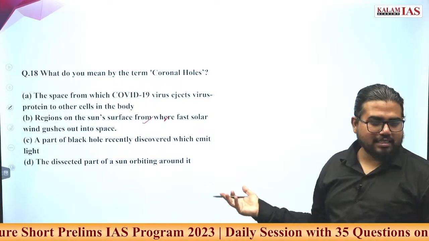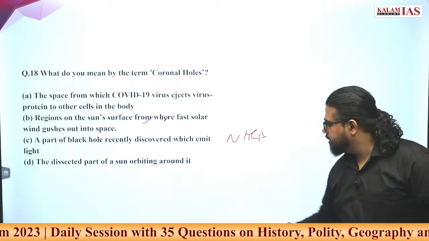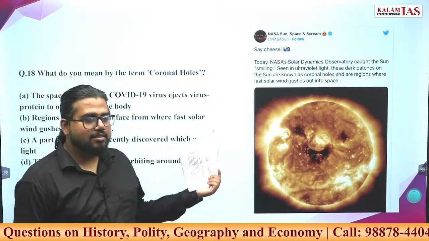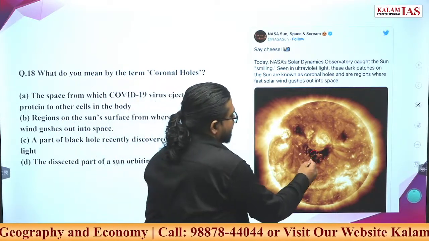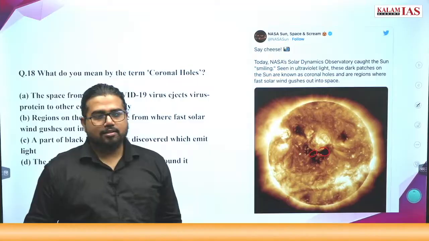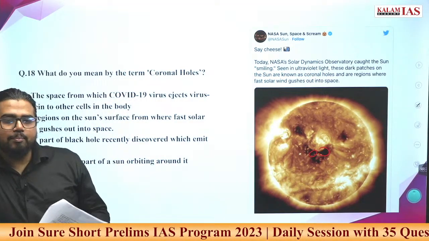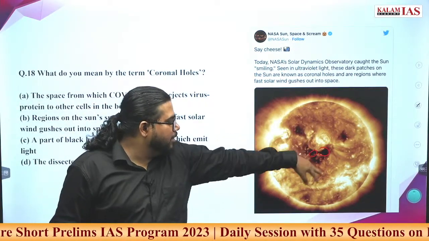Coronal holes. Why are we discussing this? Because NASA came up with an image, a very interesting image, of the sun as a face. And these dark spots, what are they? These are coronal holes. What is the temperature profile? These are areas of comparatively lower temperature on the surface compared to the brighter areas.